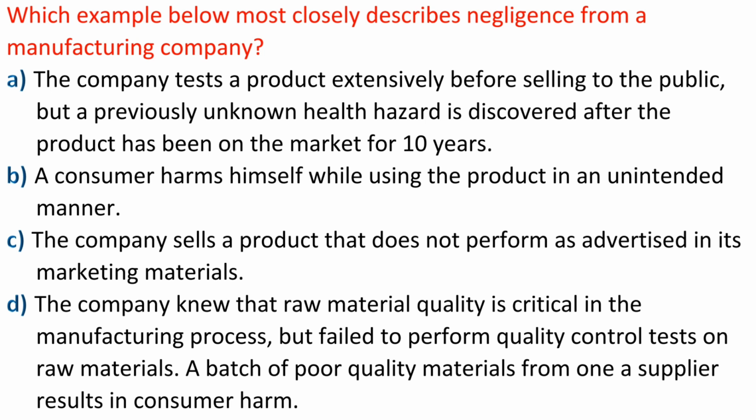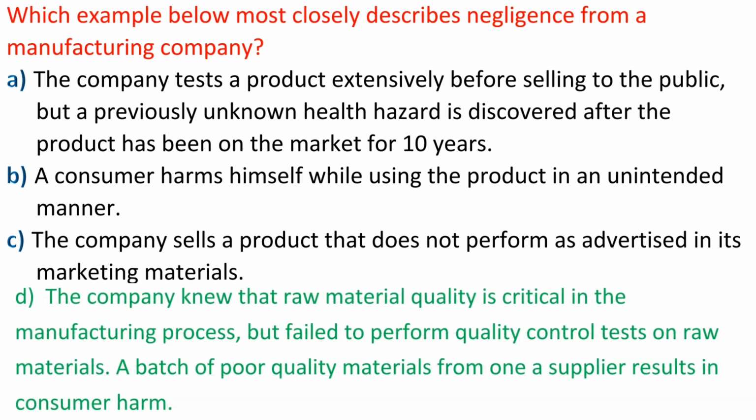A. The company tests a product extensively before selling to the public, but a previously unknown health hazard is discovered after the product has been on the market for 10 years. B. A consumer harms himself while using the product in an unintended manner. C. The company sells a product that does not perform as advertised in its marketing materials. D. The company knew that raw material quality is critical in the manufacturing process, but failed to perform quality control tests on raw materials. A batch of poor quality materials from a supplier results in consumer harm.